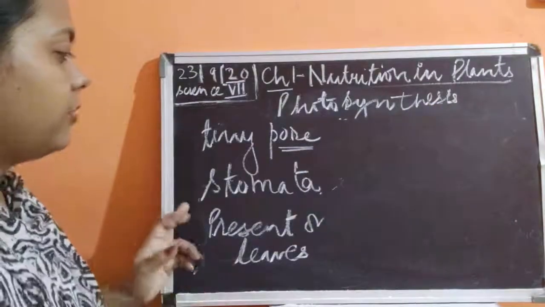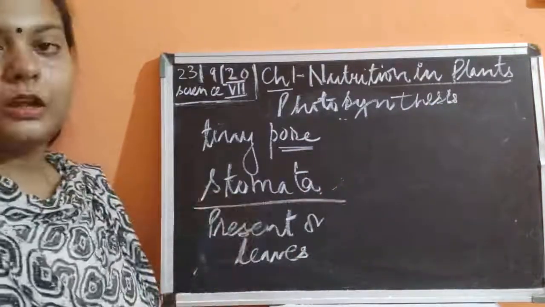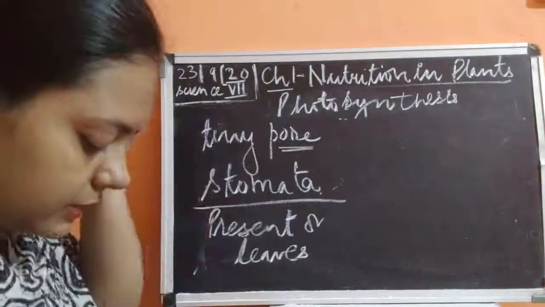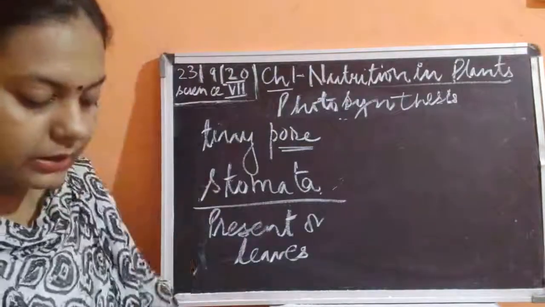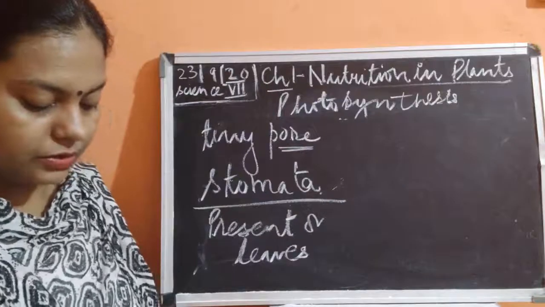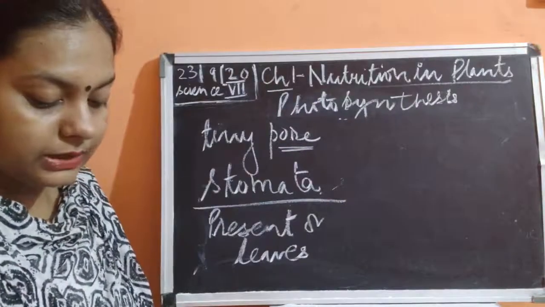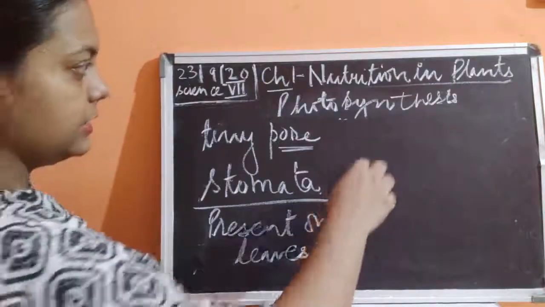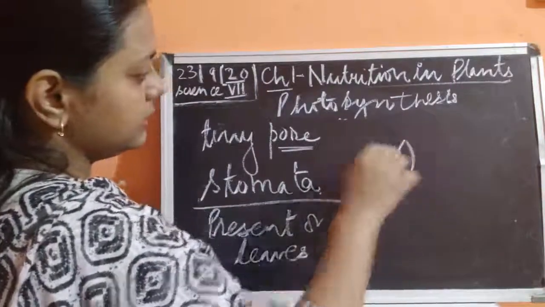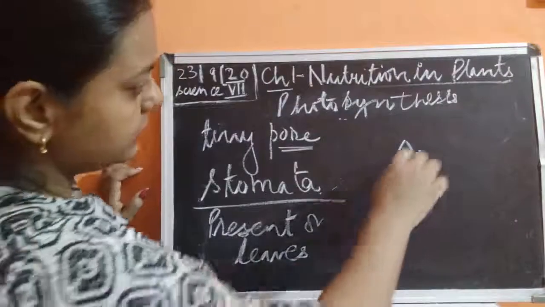So these tiny pores are known as stomata. Now, what is the structure of stomata? The structure of stomata is given in the next page of your book. So you can see the same diagram. You can see that there are tiny pores which are present, like a tiny pore which is present.